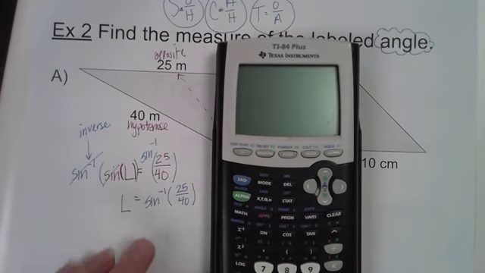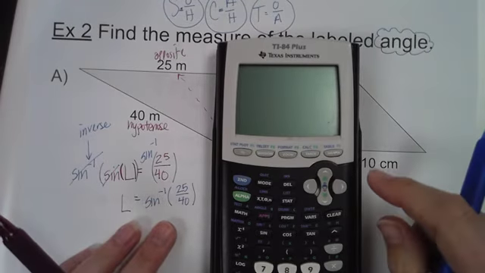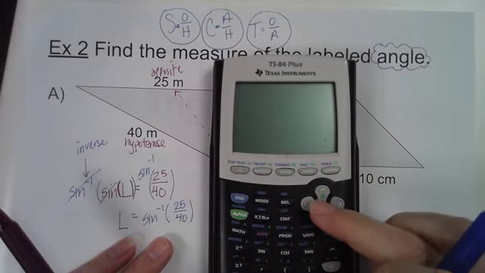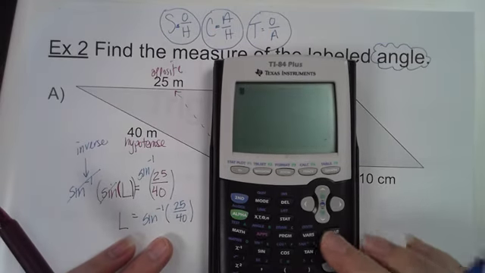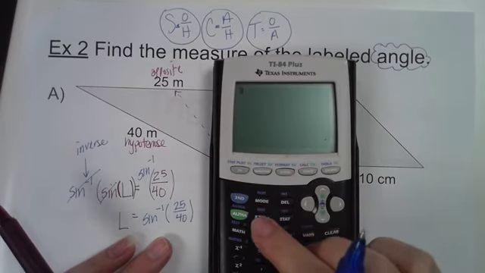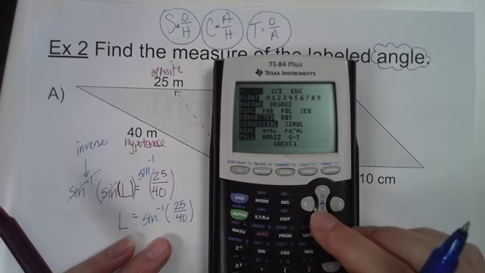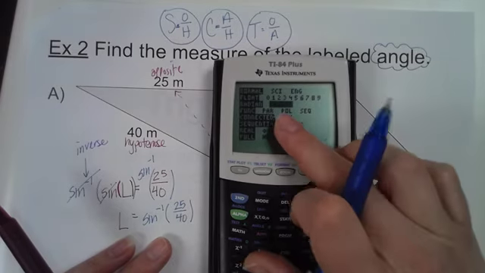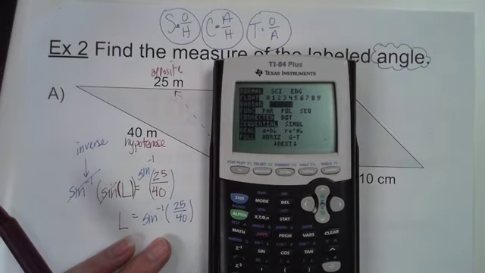So we're going to do a whole mode change here. Instead of having to do the little degree symbol, will you please, on your TIs, go to mode right here. Click on mode, and we're just going to change our mode to degree mode. Hit enter to highlight degrees. You need to do this on your calculator if you want to get the right answers. Now you can disregard the whole degree symbol thing. Your calculator's in degree mode, and this will give us degrees answers.